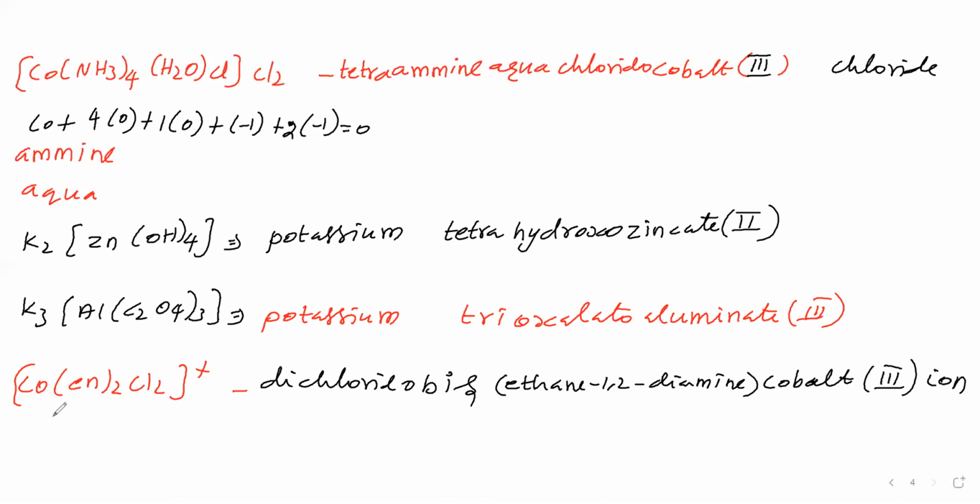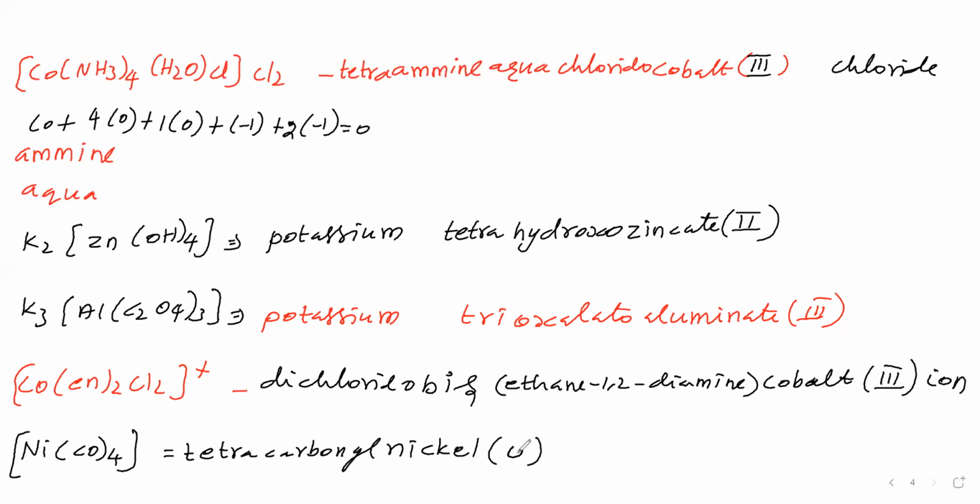Next complex we will take: Ni(CO)4. It is a neutral complex. Here CO is called carbonyl. It is present 4 times, so we say tetracarbonyl. The central metal name we say as it is, because this complex is neutral. The central metal oxidation number is 0, which we mention here.